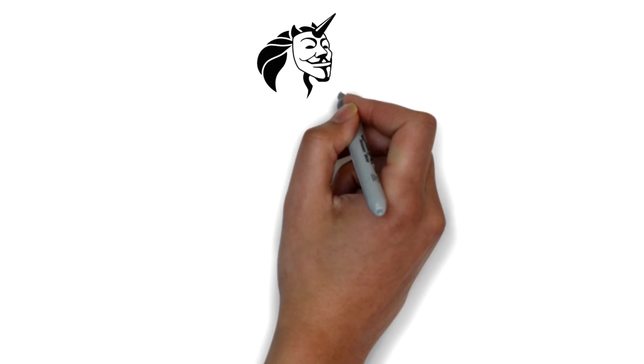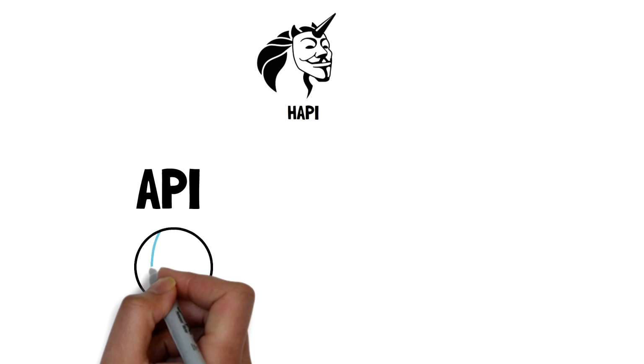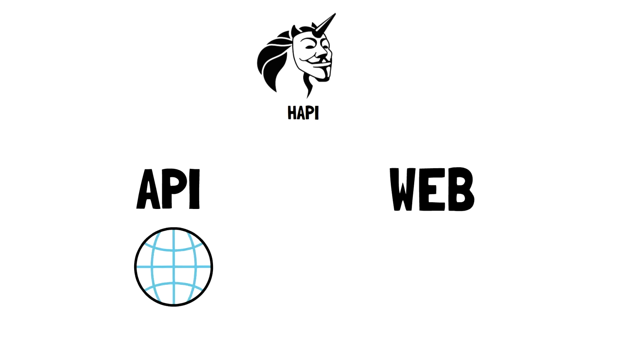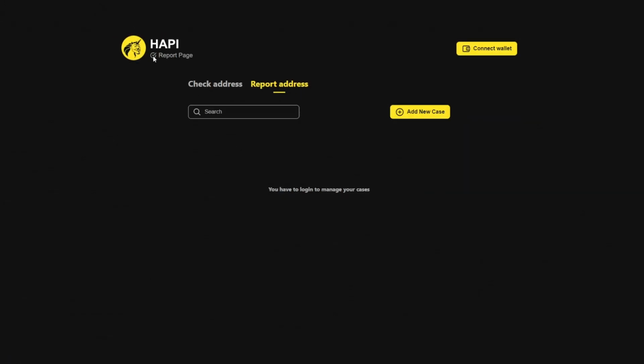HAPI is both API and web interface. Essentially, the API spreads the data across the network and notifies everyone about the incident of any illicit activities and operates behind the scenes. Web interface allows to conveniently report any address and feed it to the HAPI smart contract seamlessly. Authorized entities can easily report any address and specify the category case of each. This is called report page.